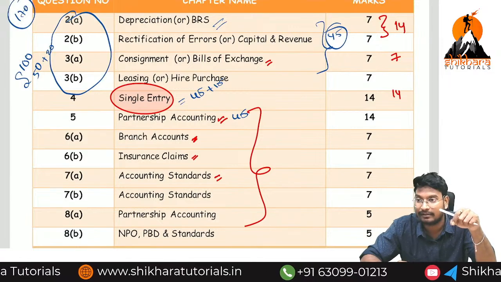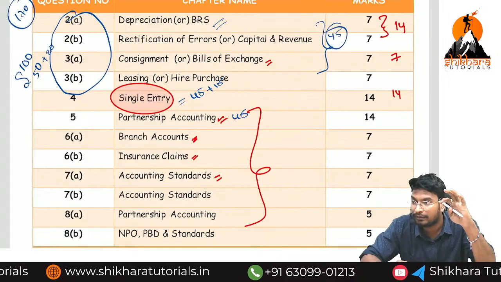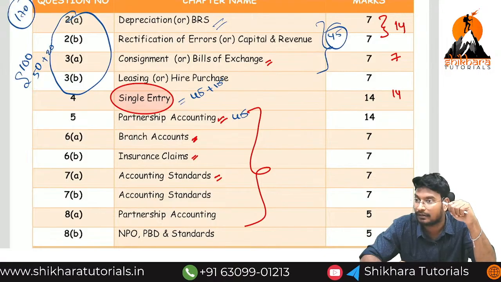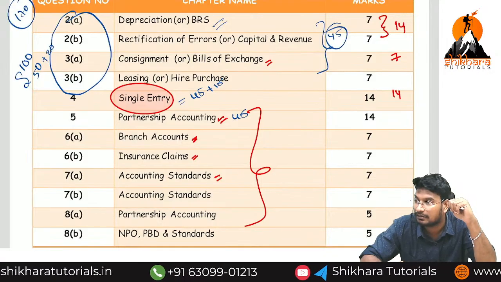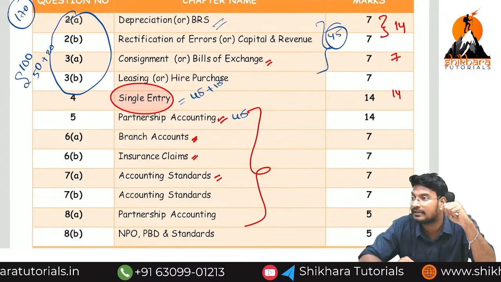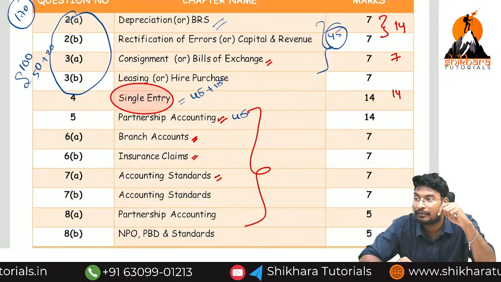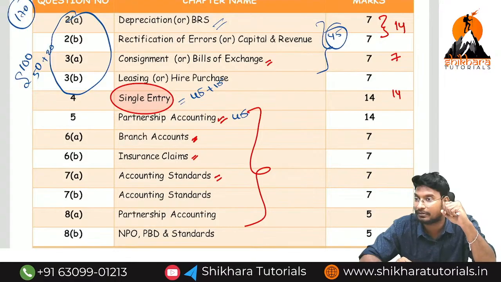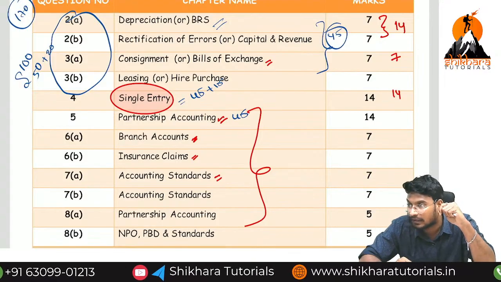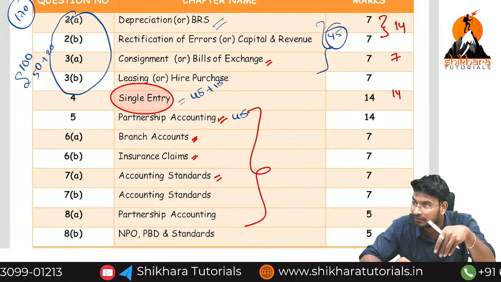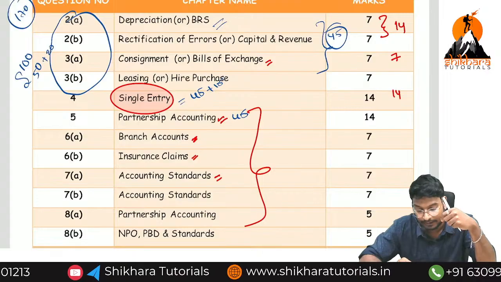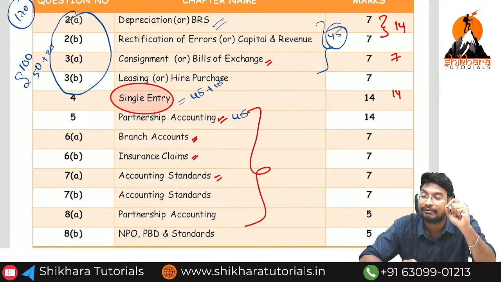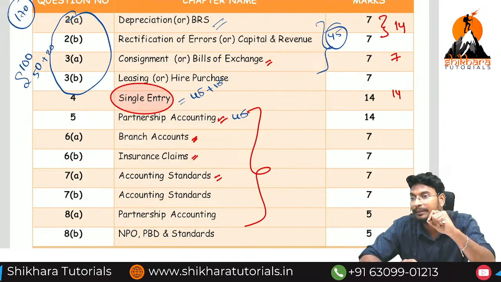Why I am saying this is, the outside perception is that they will not discuss the basics. They will directly start with single entry, directly with hire purchase. They will not teach the basics, because these topics were already covered in foundation. But in the foundation level, you learned the objectives but did not solve questions. Here they will give MCQs and questions. In financial accounting, everyone must teach the basics. Then only the student will get 70, 80 plus. Otherwise the student will not pass in this paper.